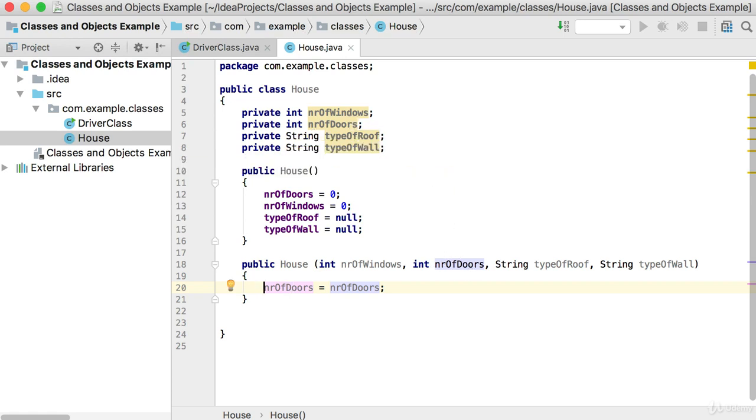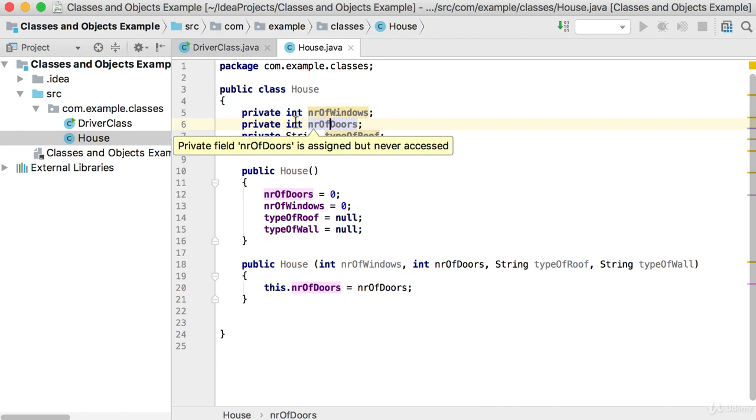So just to refer to the object that we will be building here, I'm going to refer to it using the this keyword. So this dot number of doors refers to the object that will be created, that object's number of doors. And then number of doors will refer to the one that was passed in to the method.